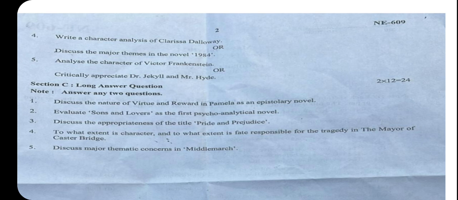The stream of consciousness is a technique where the author makes us feel that the character is switching, sometimes becoming nostalgic, sometimes thinking about the future. What's going on in the character's mind is called stream of consciousness. Like a stream, thoughts are flowing in the mind, so that is called stream of consciousness. This way you have to tell Clarissa Dalloway's structure, because, as the name suggests, the whole story is around Mrs. Dalloway. Right? So that is the answer.